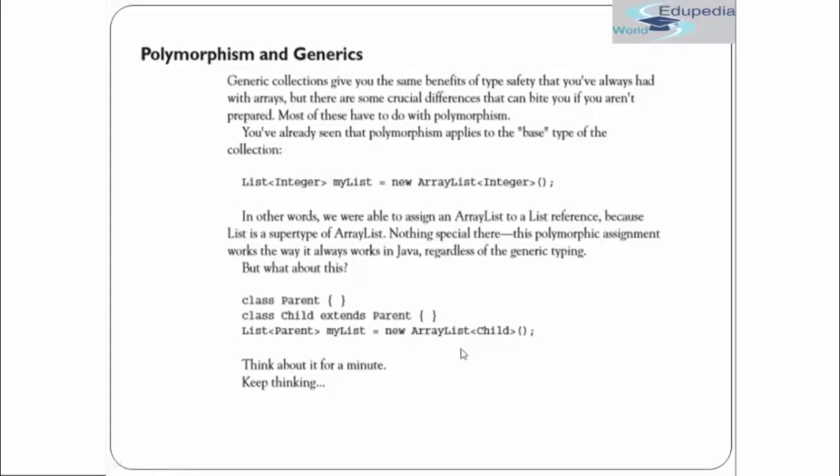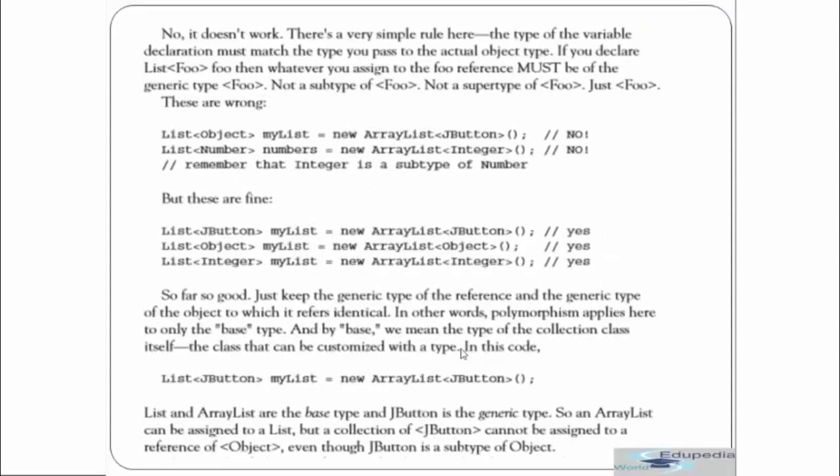You may be able to guess it, but if you are not able to guess it, it's absolutely fine. Let's see that. Well, it doesn't work. There is a very simple rule here. The type of the variable declaration must match the type you pass to the actual object type. That means on both right and left hand side it should be exactly the same. So not a subtype of Foo, not a supertype of Foo, just Foo. That means on both sides it has to be Foo.